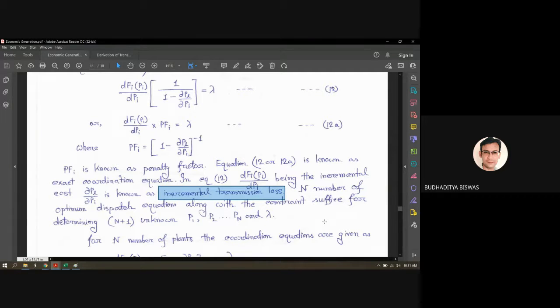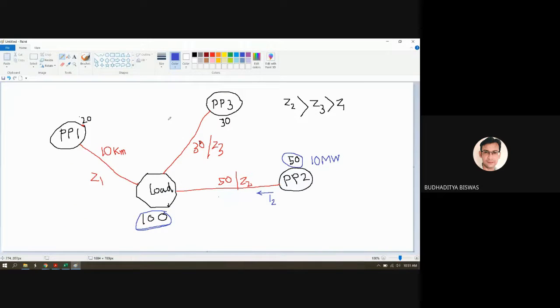Incremental transmission loss means, suppose in this particular figure, power plant 2 is generating 10 megawatt. Some transmission loss is there in transmission line 2, meaning when the power is coming to the load through this line, some losses will be there. Now suddenly if power plant 2 generates 50 megawatt, then the transmission loss also increases.